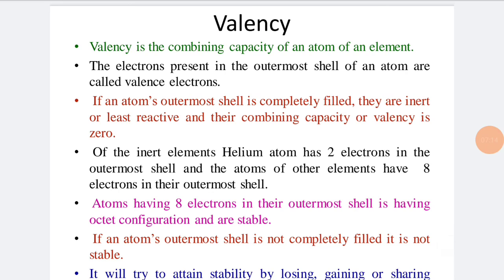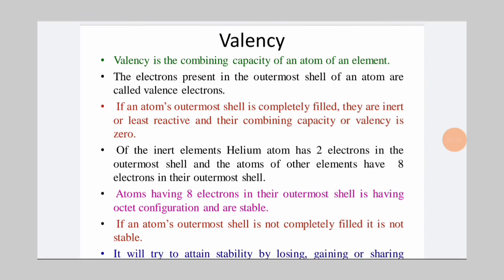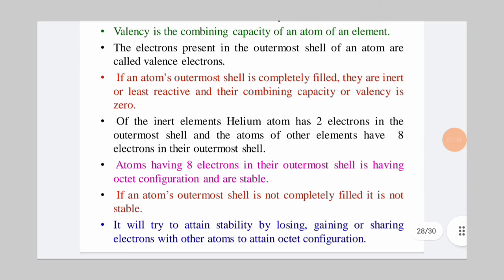Finally, let us see about valency. What is meant by valency? Valency is the combining capacity of an atom of an element. The electrons present in the outermost shell of an atom are called valence electrons. When the outermost shell is completely filled, the atoms are inert or least reactive, and their combining capacity, or valency, is 0.